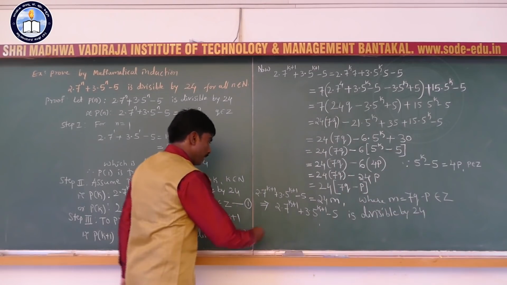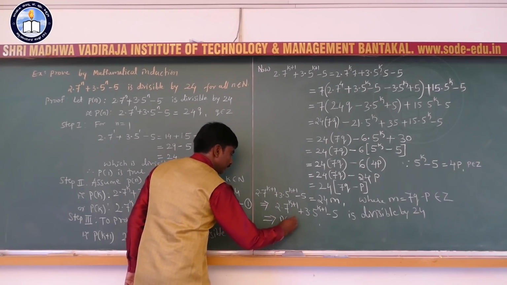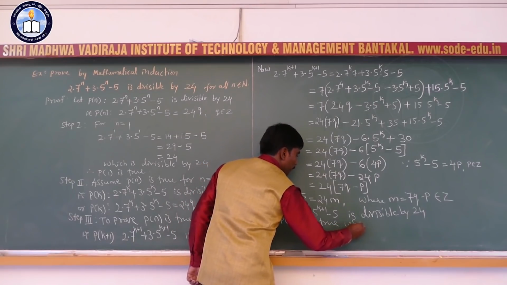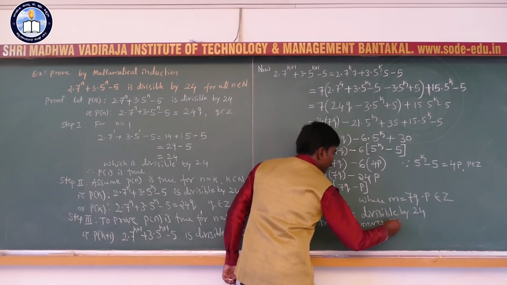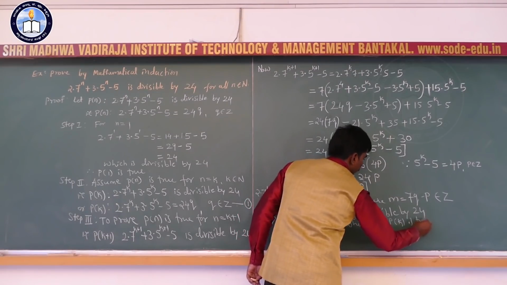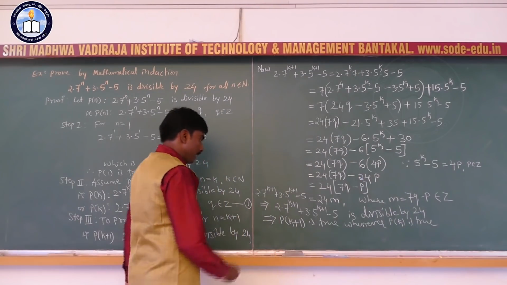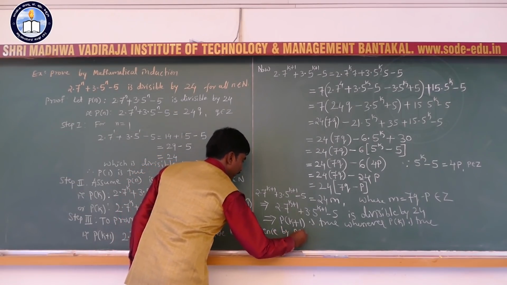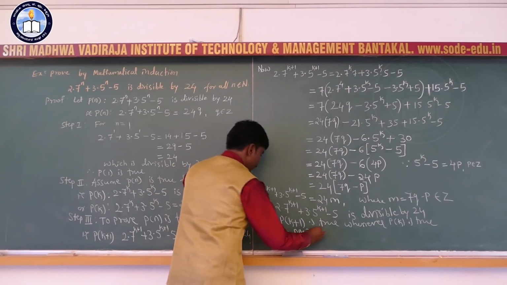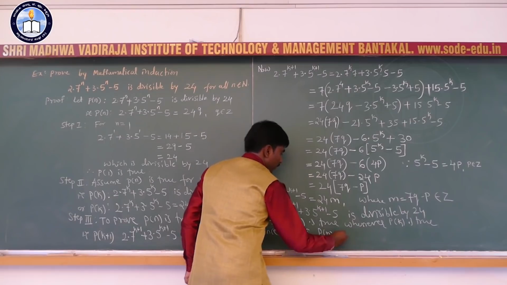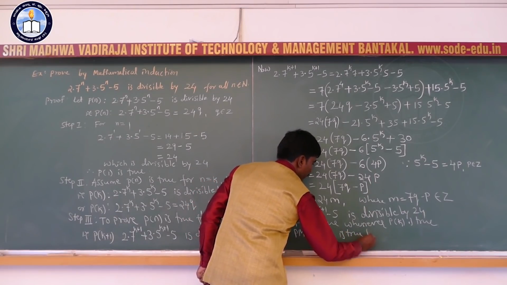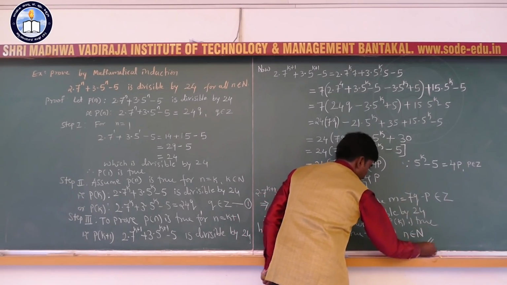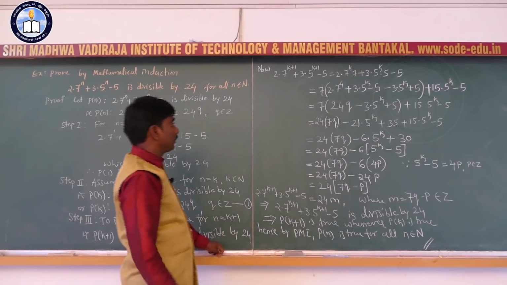So therefore P of k plus 1 is true whenever P of k is true. Hence, by PMI, P of n is true for all natural numbers n. Hence, the proof of the example.